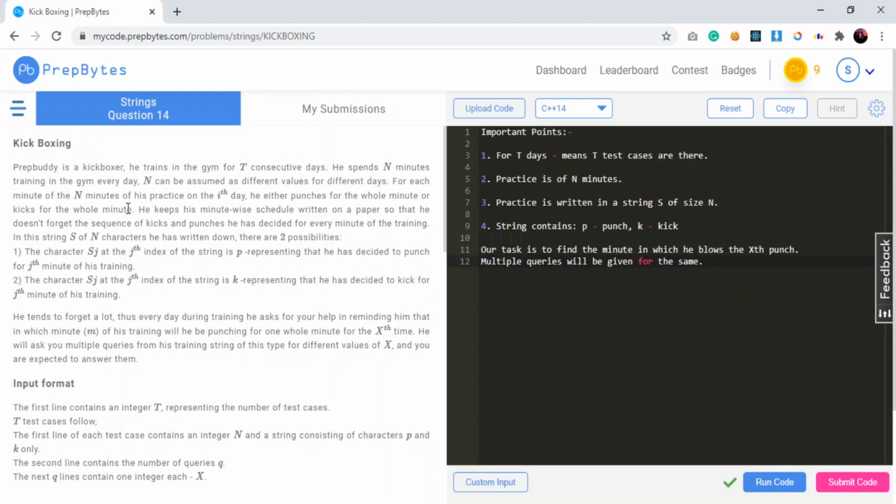Coding Challenge. So let's get started with the problem statement. Here we have Prep Buddy and Prep Buddy is a kickboxer. He trains in the gym for T consecutive days.